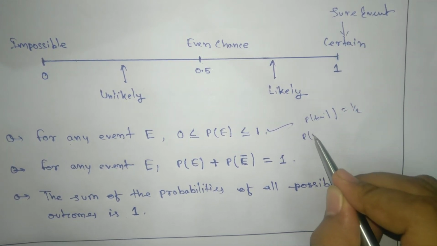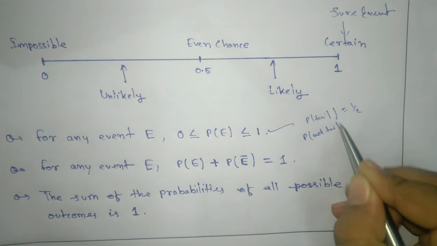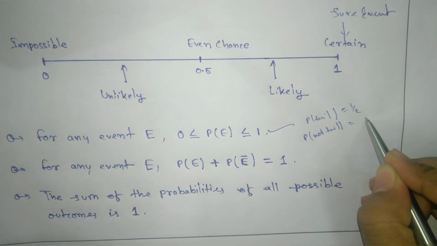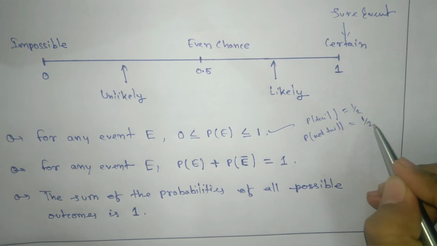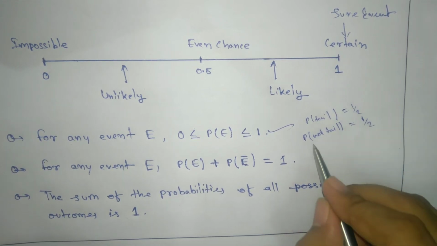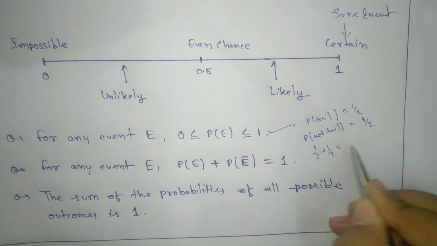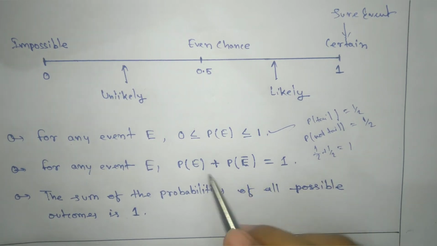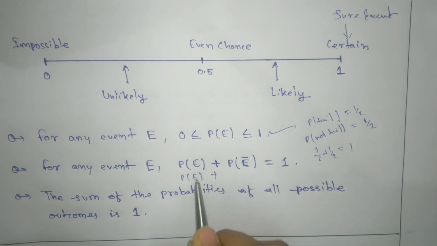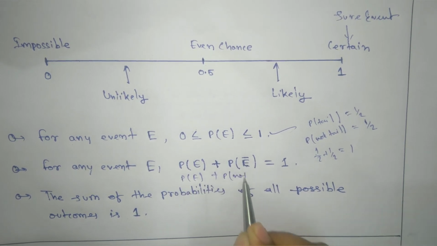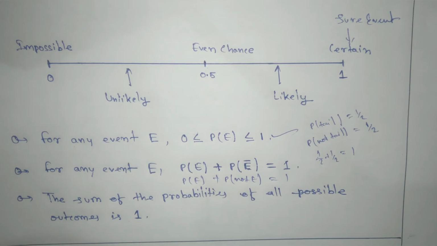And the probability of not tail, that is head, is also half. If we add these two, half plus half, you get 1. So it can be written as probability of event plus probability of not event equals 1.